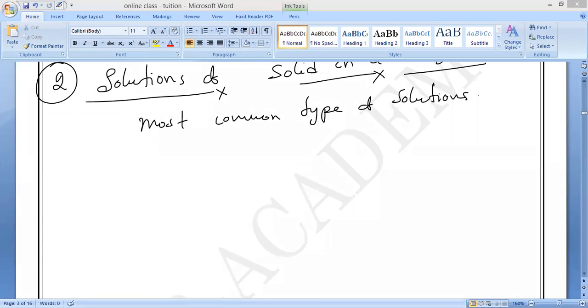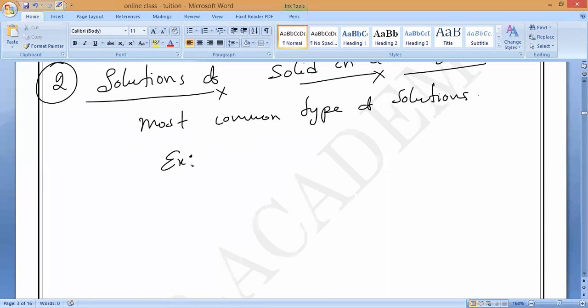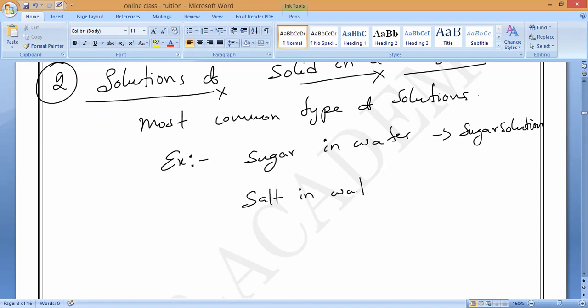So what are the best examples? Sugar solution and salt solution. Sugar in water will give you what? Sugar solution. Next, salt in water. What should we call it? Salt solution. Understand?